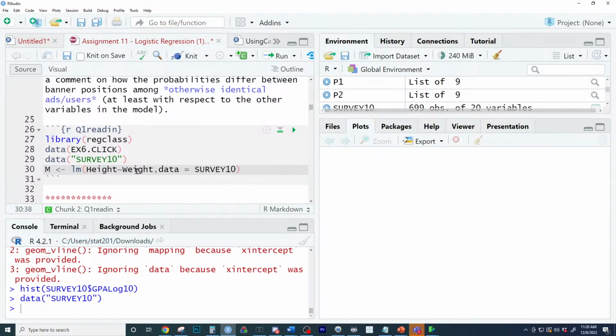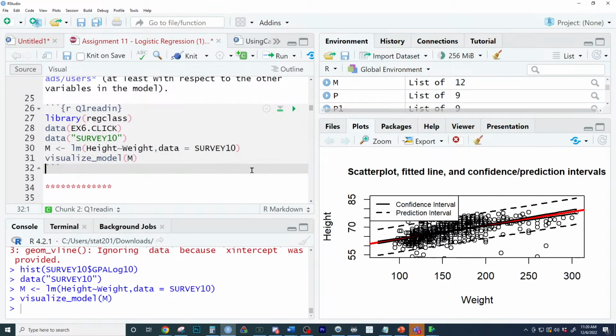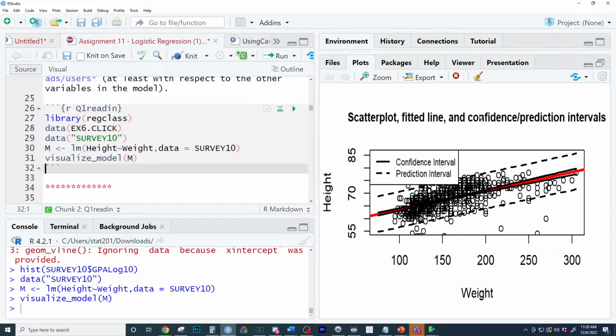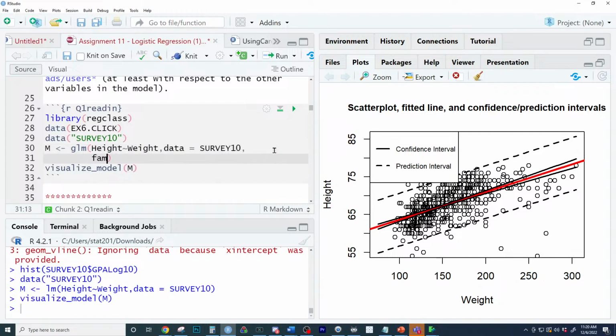That's the X, the Y variable, tilde X, comma data equals, and now we can visualize. If you look at this model right here, part of the problem with this model is probably that it's not linear enough. But what if I were to change this code slightly, and now we add in family equals binomial, and now we change the Y variable to a what?